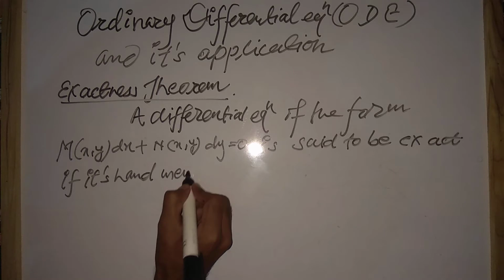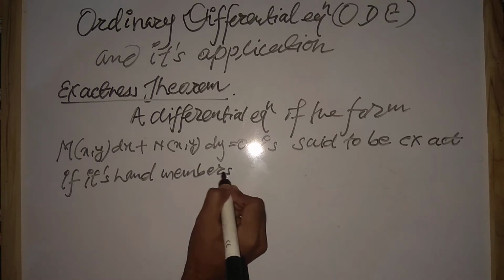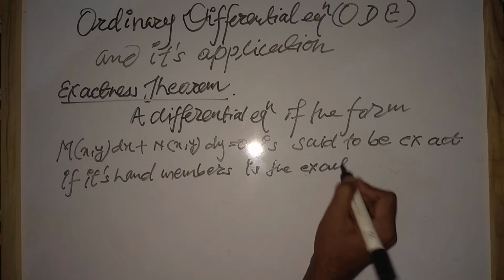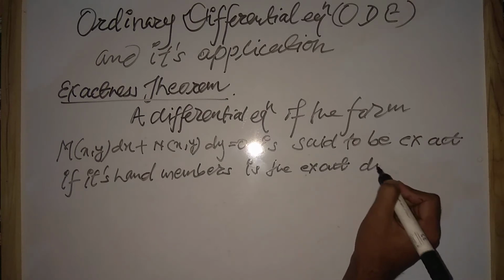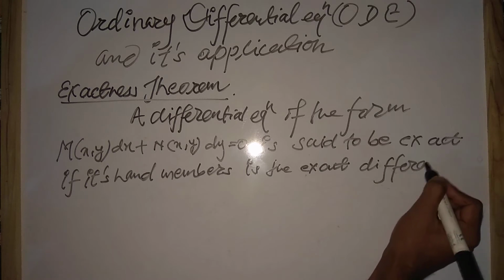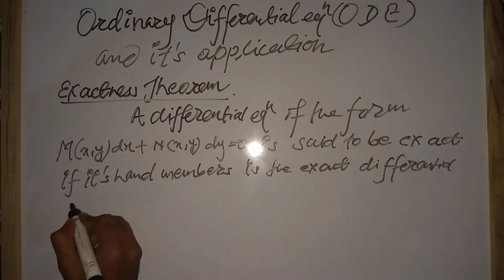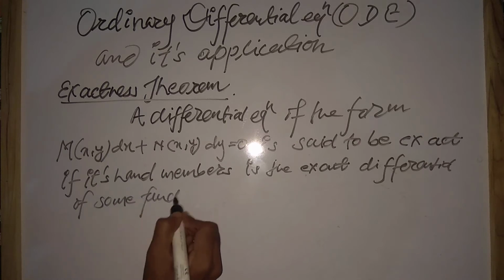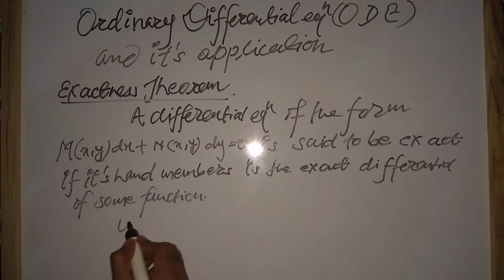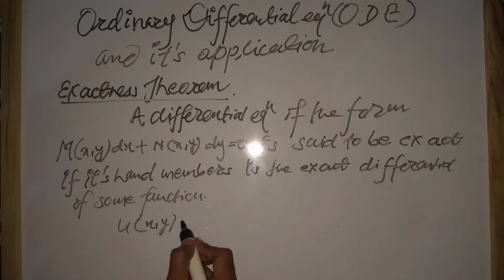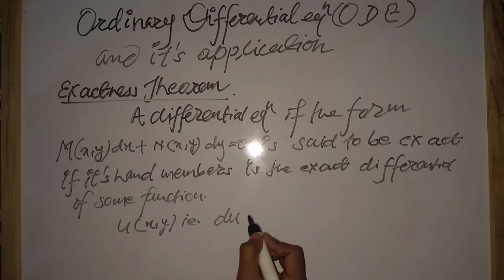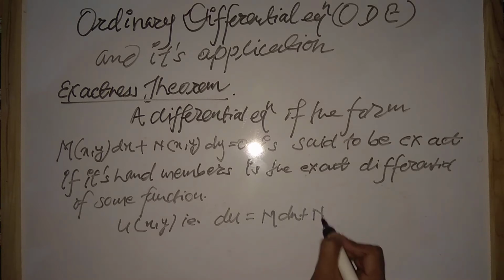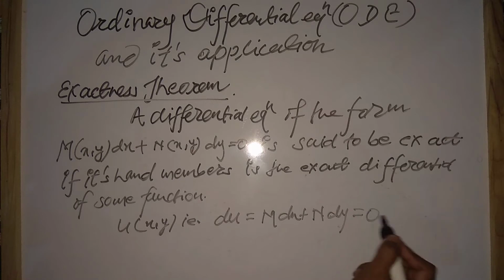is the exact differential of some function. It means u(x,y), that is the differential du, will be M dx plus N dy, and it will be equal to 0.